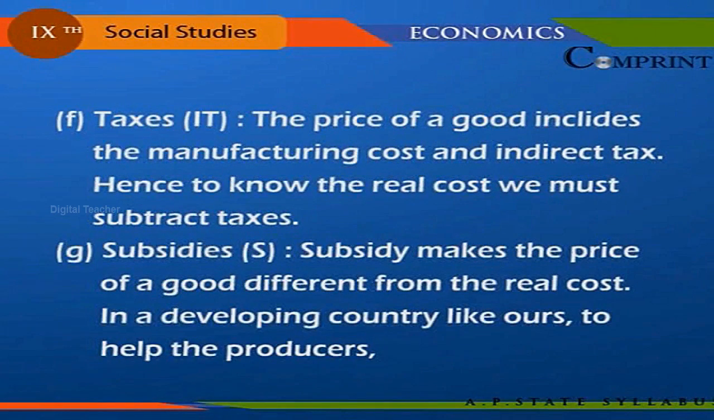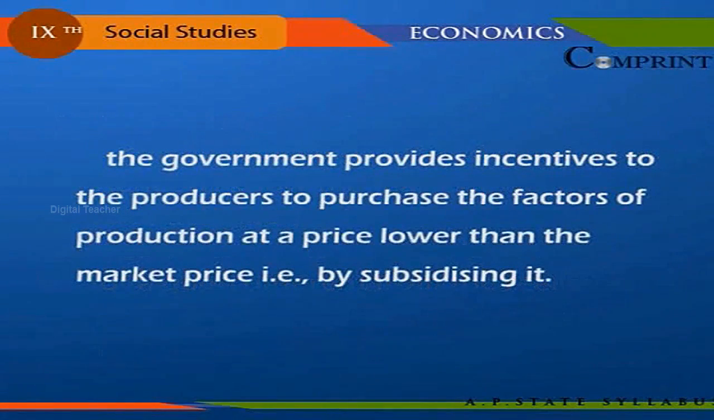Taxes, IT. The price of a good includes the manufacturing cost and indirect tax. Hence, to know the real cost or the factor cost, we must subtract taxes. Subsidies, S. Subsidy makes the price of a good different from the real cost. In a developing country like ours, to help the producers, the government provides incentives to the producers to purchase the factors of production at a price lower than the market price, that is by subsidizing it.